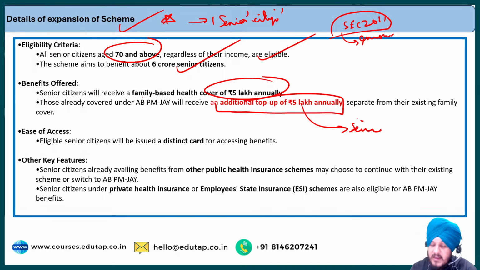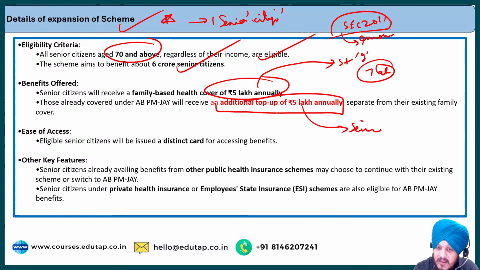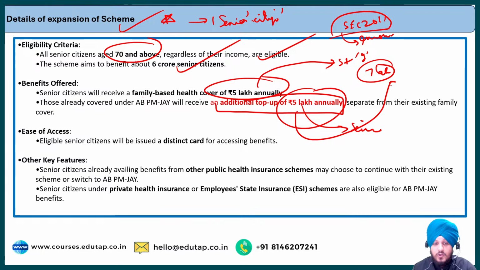For example, let us say there is a senior citizen and he wants to go for some surgery, and let us say the surgery expenses are 7 lakh rupees. Fine. So what the senior citizen can do is use 5 lakh rupees from his family coverage plan. So 5 lakh rupees he has used. Now how much money is left? 2 lakh rupees. So from where can he use the 2 lakh rupees? From the additional top up coverage of 5 lakh that has been provided to him. Fine. So that is, I would say, the additional benefit that has been offered to the senior citizens, and that is very helpful with respect to the aim of this scheme.